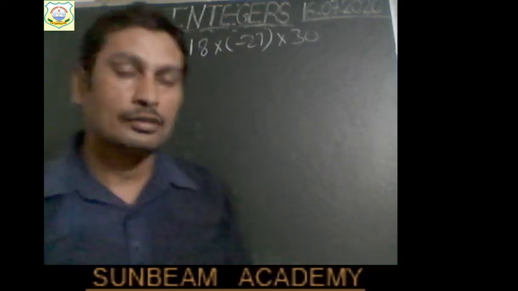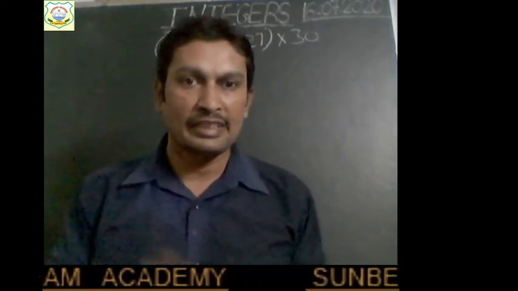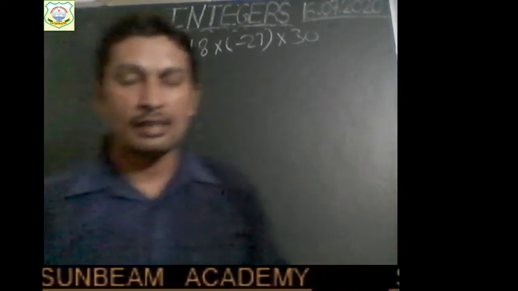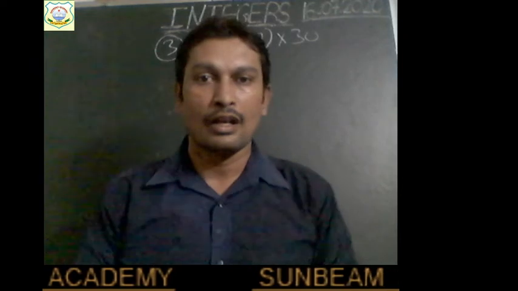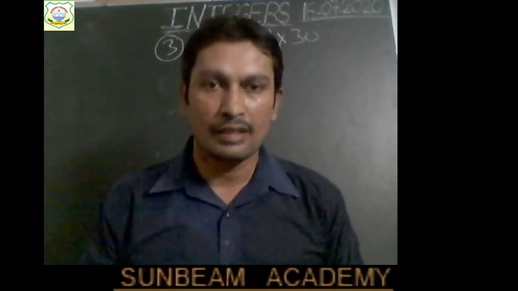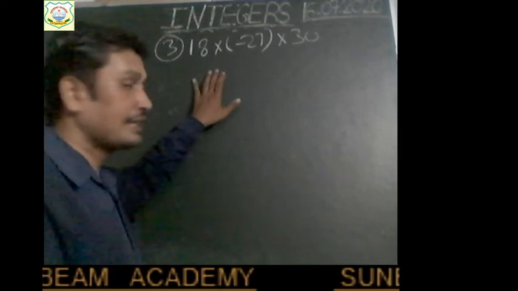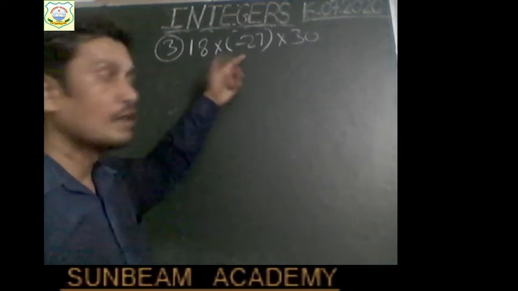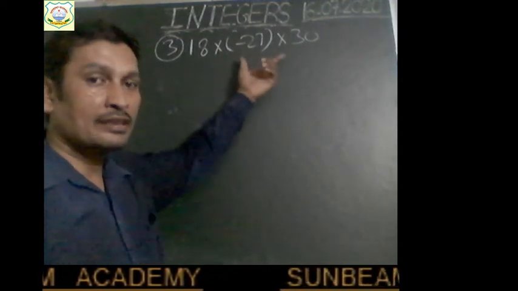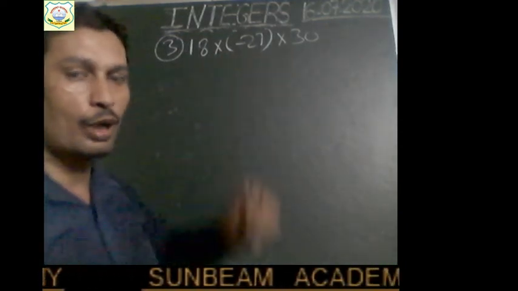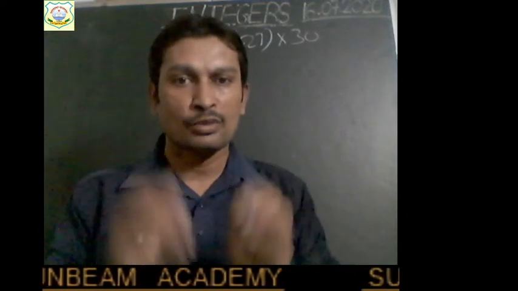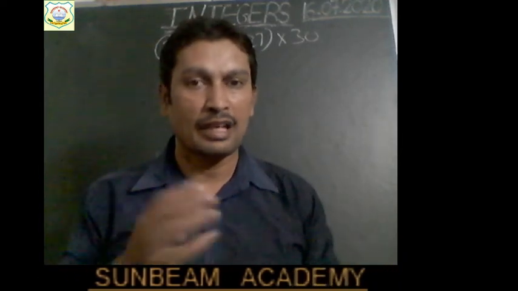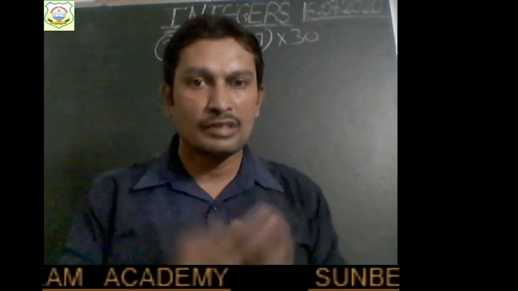We have to make a convenient group. So while multiplying, we will have to make a group. And which law allows us to make a group? Of course, this is the associative law, right? So we can multiply any two integers first. We can choose the first and second number as a group, or the second and third number as a group. It depends on which multiplication is easier for us, okay. So as per our convenience, we will choose the group.